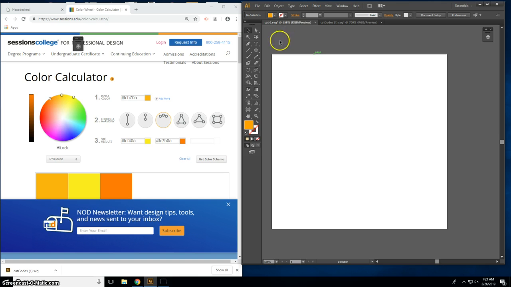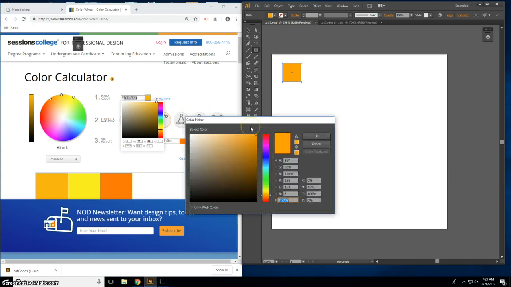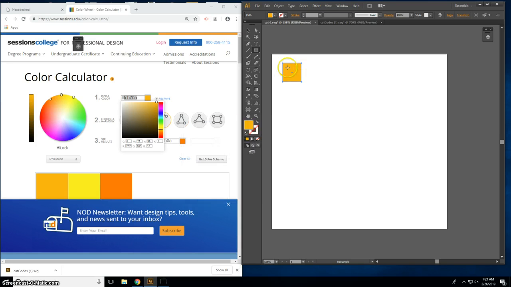So in Adobe Illustrator, I'm going to make a rectangle with the rectangle tool, and I'm going to copy my main color's hexadecimal color code, select the color picker in Illustrator and paste that color code into the hexadecimal code box here. So that's my main color. Then I'm going to copy and paste that.